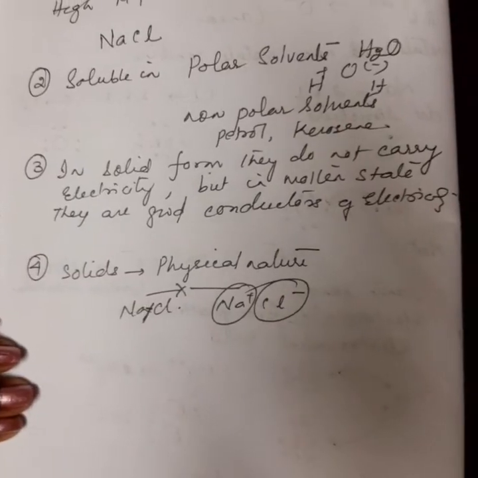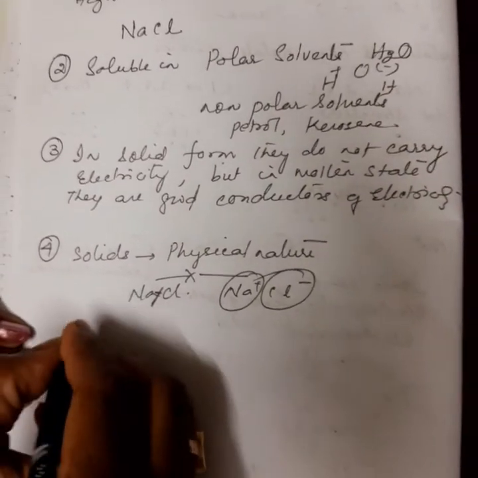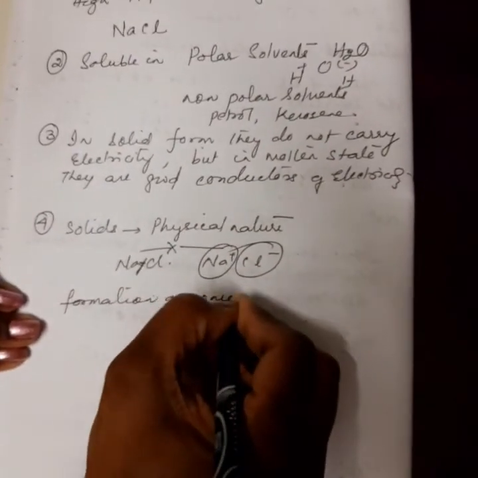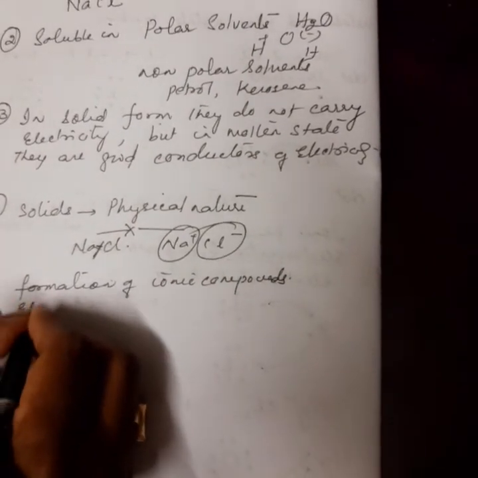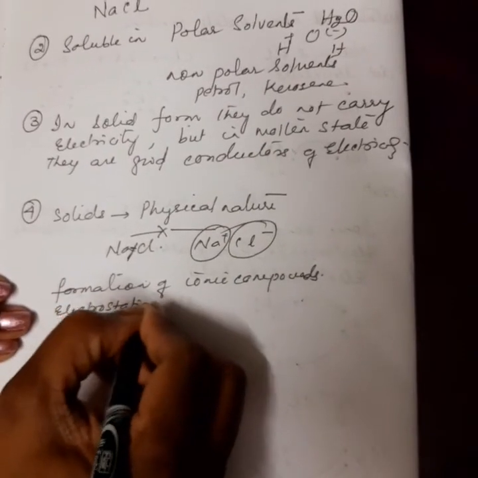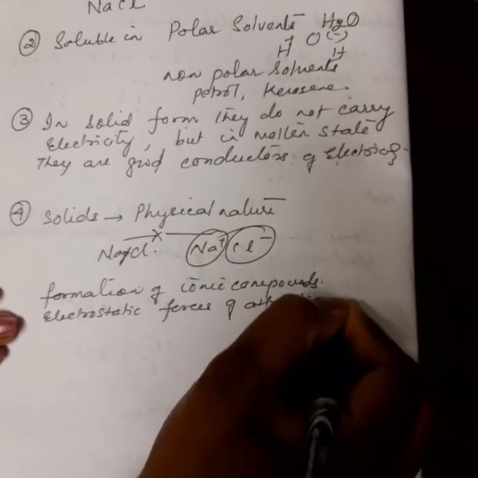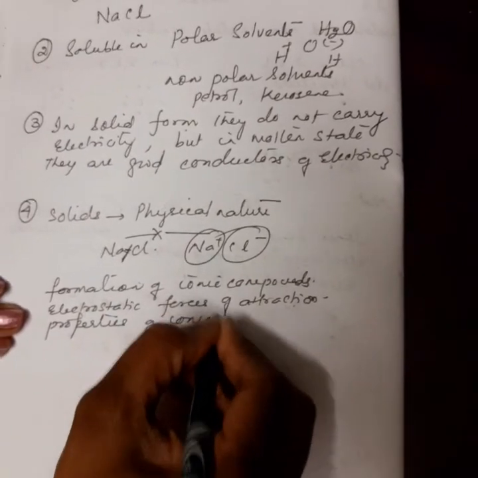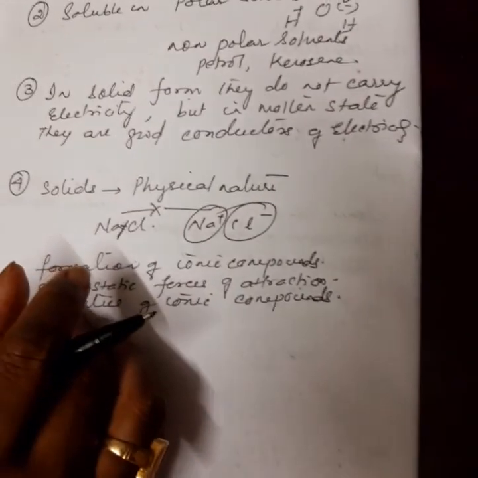And hence these charged particles are responsible. So children, we have discussed certain properties of ionic compounds. We have discussed formation of ionic compounds, electrostatic force of attraction, and properties of ionic compounds. So, this completes your reaction between metals and non-metals.